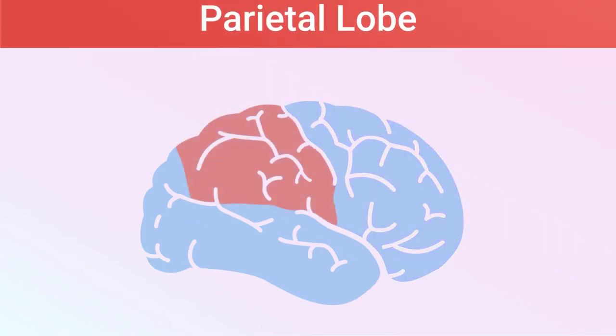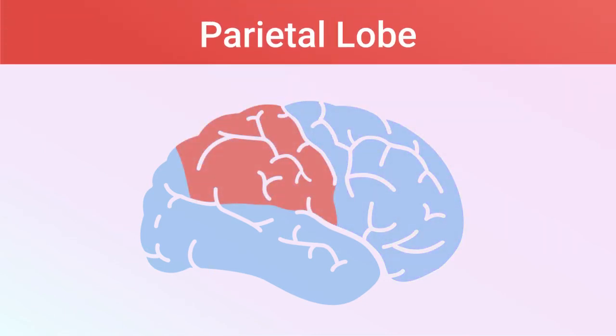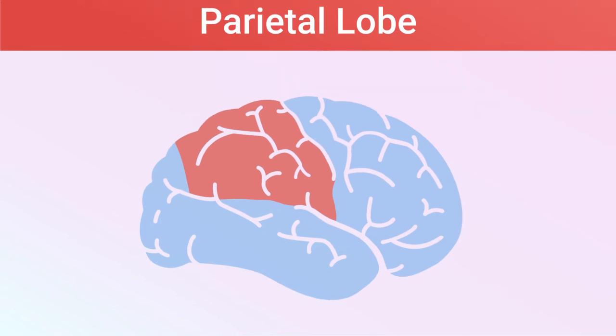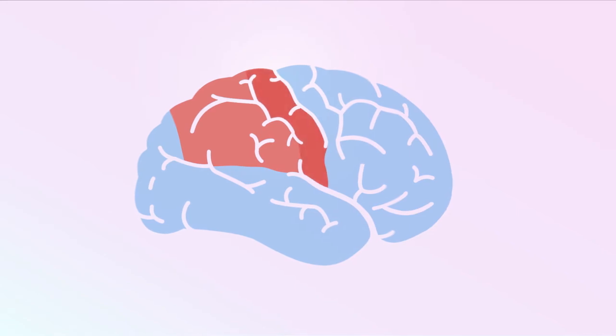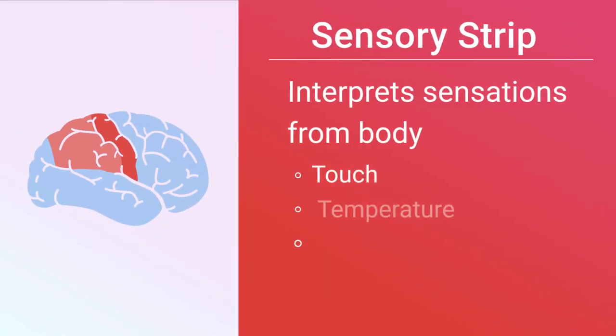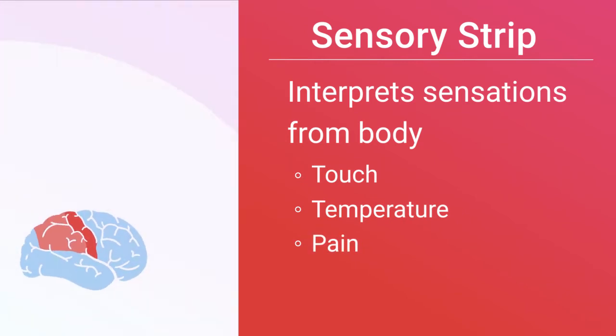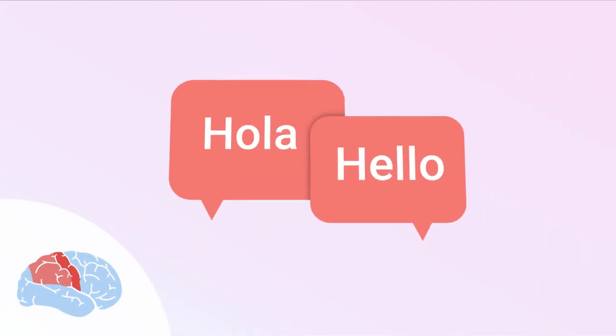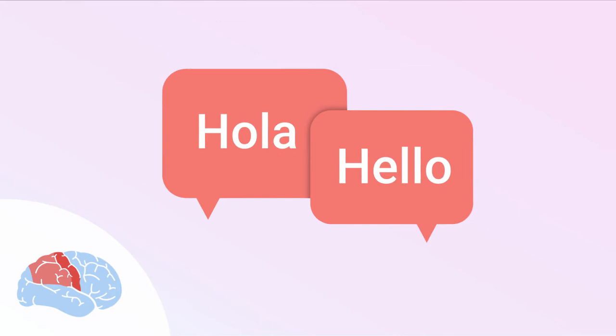The parietal lobe is located behind your frontal lobe, at the top of your brain. The parietal lobe controls the feeling of where your body is in space. It also houses the sensory strip, which interprets sensations from your body, such as touch, temperature, and pain. The parietal lobe also plays a role in processing language.